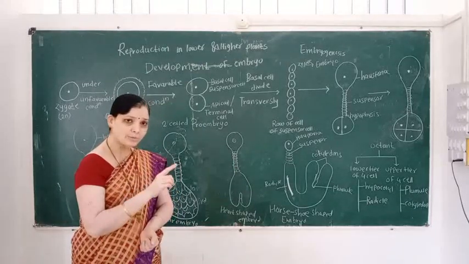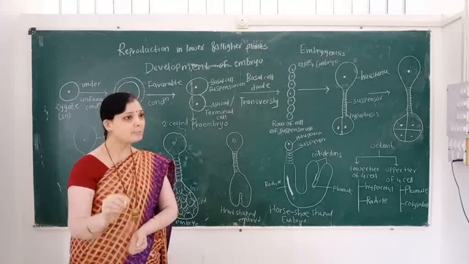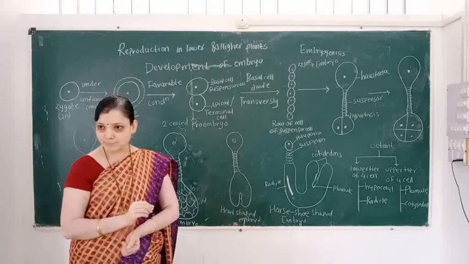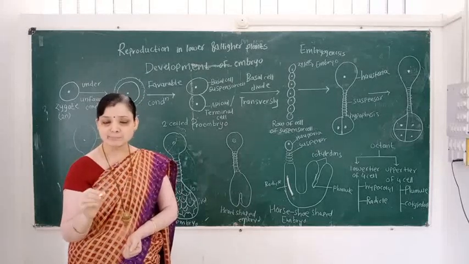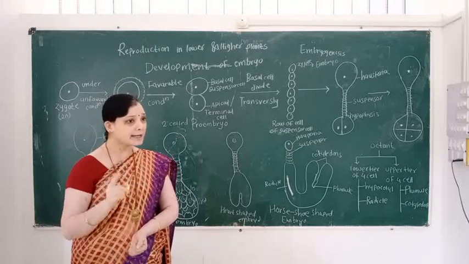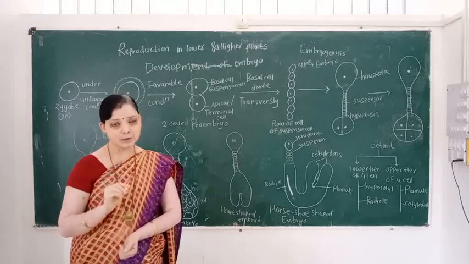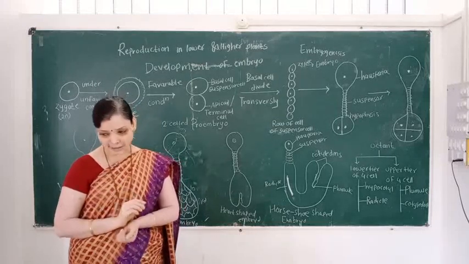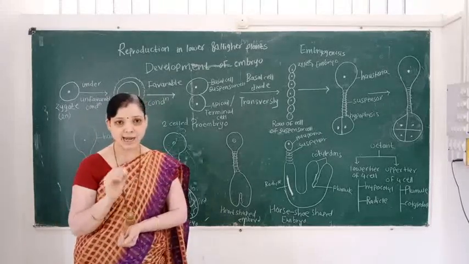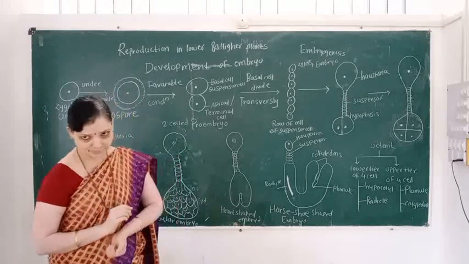Embryogenesis means formation of the embryo. Whenever development of the embryo takes place, it occurs at the micropylar end of the embryo sac.